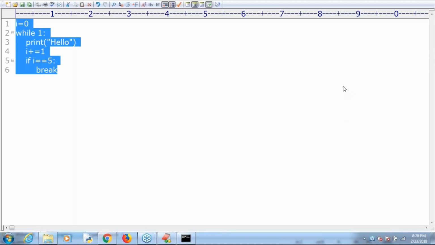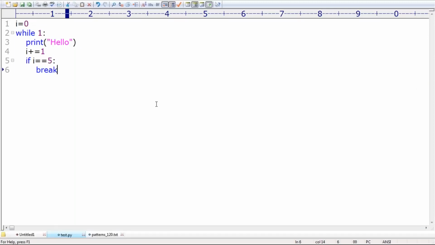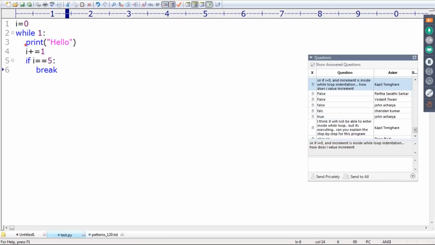Kapil is asking: sir, if i is equal to 0 and the increment is inside the while loop indentation, how does the i value increment here? Yes, very simple. This total thing itself is nothing but the body. Don't expect the body to contain only one line. This total thing is by default considered the body. Under while, how many lines of code are there? 1, 2, 3, 4. Four lines of code. Remember that this total is the body.